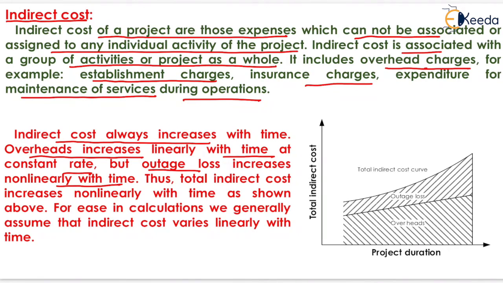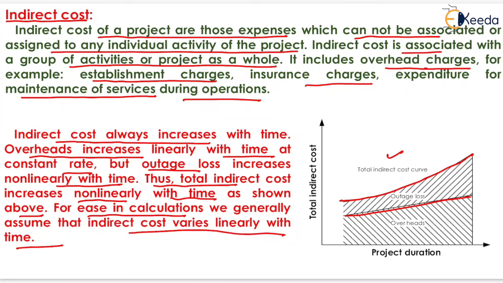Here, overhead charges increase linearly, but outage loss increases along a curve, not linearly. Thus, total indirect cost increases non-linearly with time as shown above. For ease in calculation, we generally assume that indirect cost varies linearly with time.